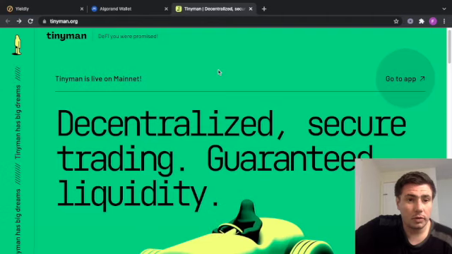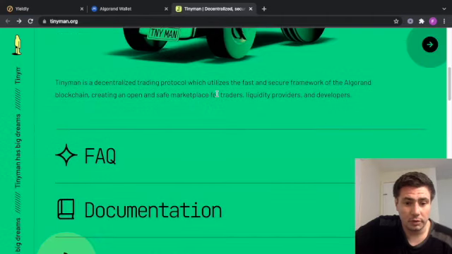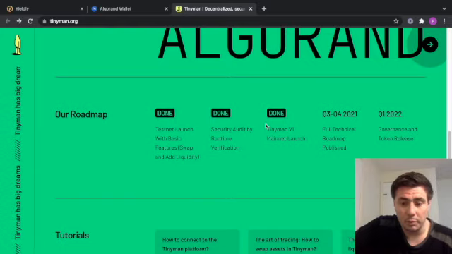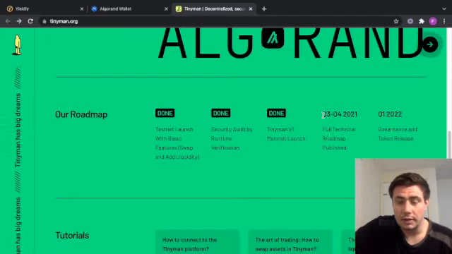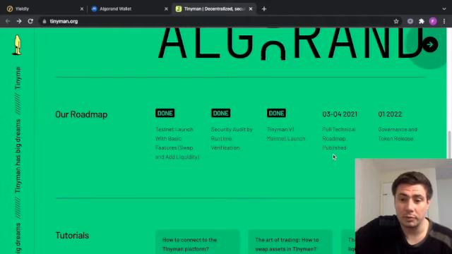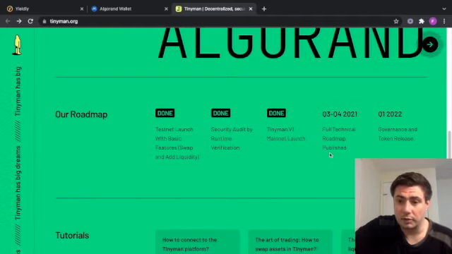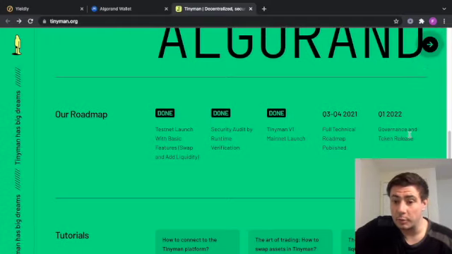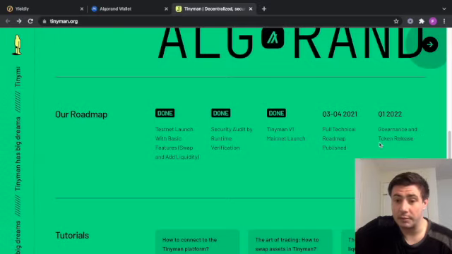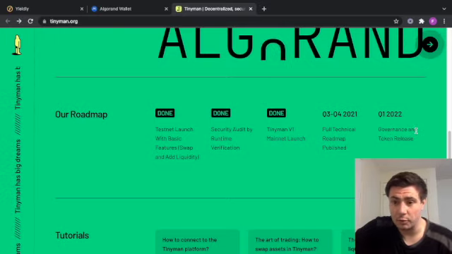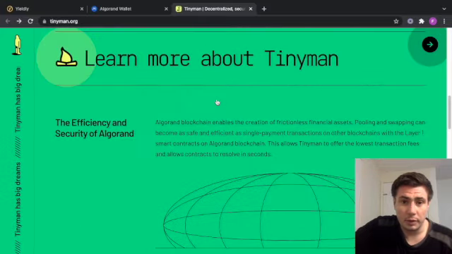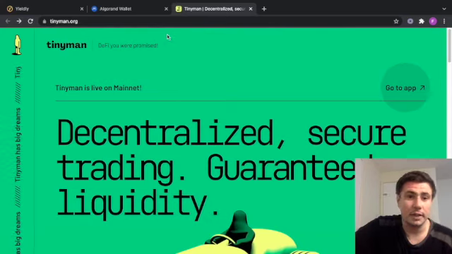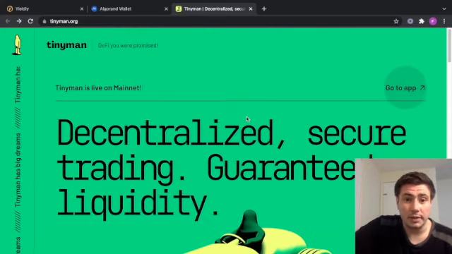Okay, so I just want to have a little look down here. They have a roadmap. So far they've completed each one. There's the mainnet launch. So in this quarter they'll be launching a full technical roadmap published. So I'll look forward to seeing that. And then in Q1 2022, they will be launching their governance token. This is something that I'm very interested in and looking to get hold of some of their tokens, because I believe this project will do very well as it's working so perfectly. And I'll show you just now how easy it is to use.